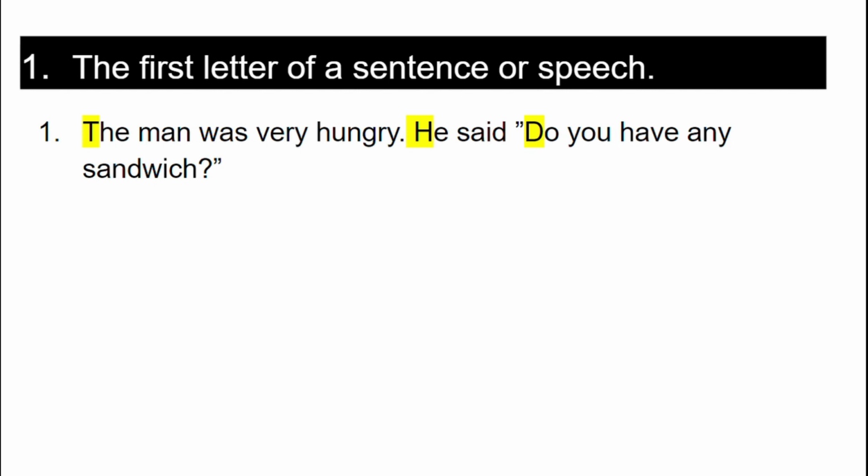For example, the man was very hungry. He said, "Do you have any sandwich?" Here, this sentence, the man was very hungry, its first letter is T, it is capitalized. Then the next sentence begins here, it is he said. So, the first letter of this is also capitalized. Now, do you have any sandwich? Here, this is a dialogue or speech. So, the first letter of this sentence is also capitalized. Okay, so this is the first rule. The first letter of a sentence or speech should be capitalized.